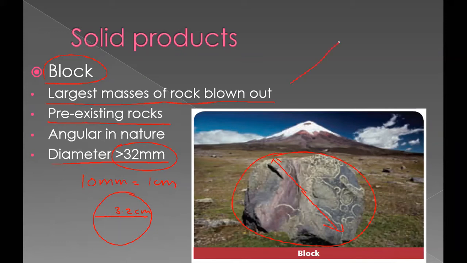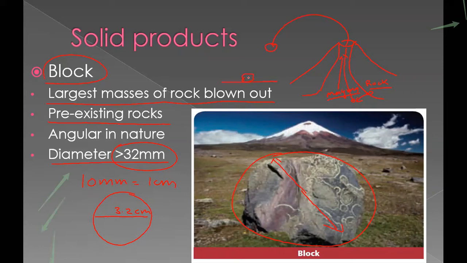So suppose this is a volcano, and here there is a magma vent. From here the magma is coming out, and what happens when this magma is coming out? Here there is already present rock, and this is magma. Magma means, as you know, molten rock material which is in liquid form. Sometimes this rock falls down into the magma, and as it is, it will come out, be blown on the ground and fall on the ground.